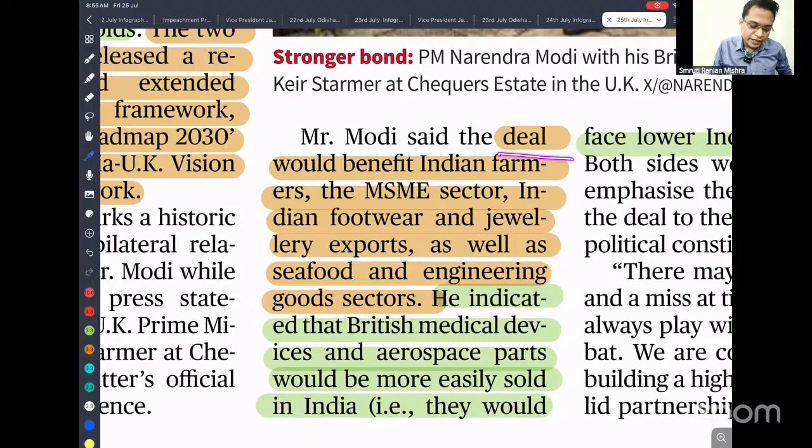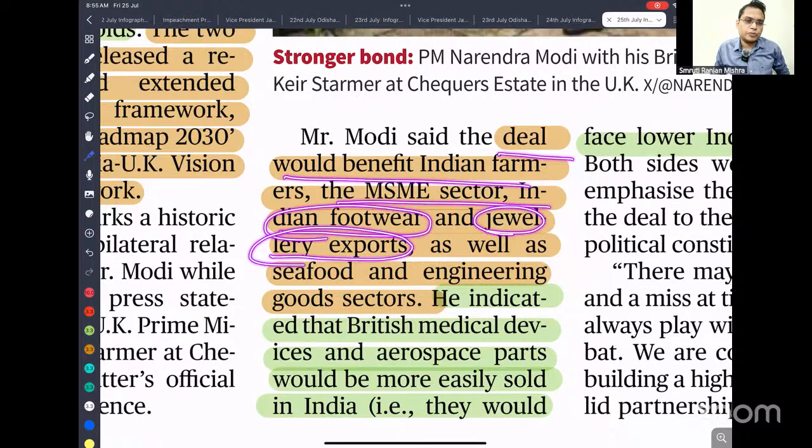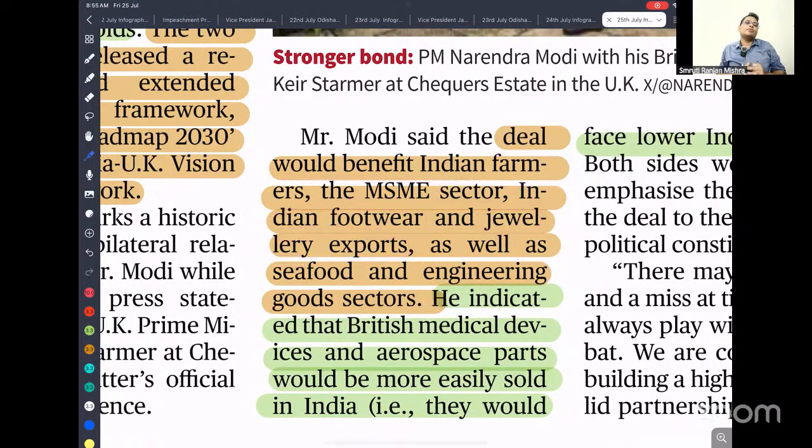The deal would benefit the Indian farmer, MSME sector, Indian footwear, and jewelry exports. The UK is the largest importer of these things like MSME products, footwear, jewelry. If we have a free trade agreement, that means our goods can reach their market at very low price. He indicated that British medical devices and aerospace parts could be more easily sold in India. We have a huge population and we need medical devices. The free trade agreement allows free flow of British medical parts to India, so our healthcare needs are also going to be improved.